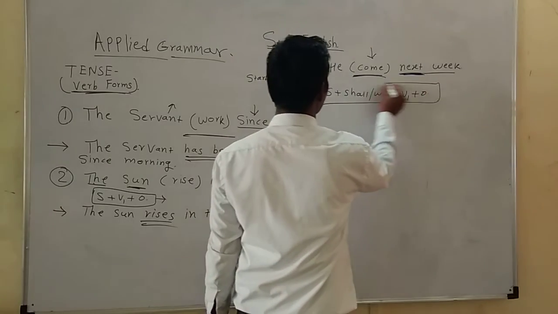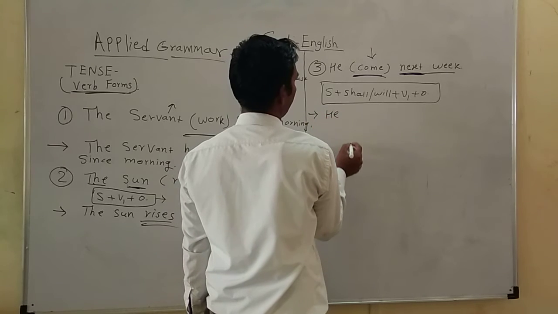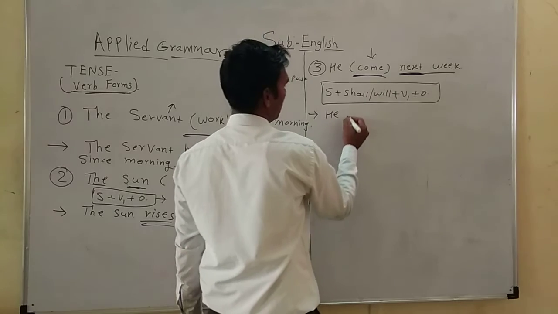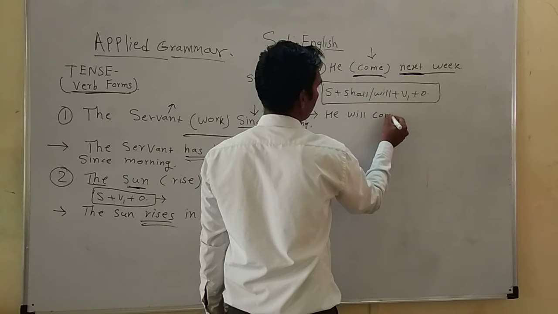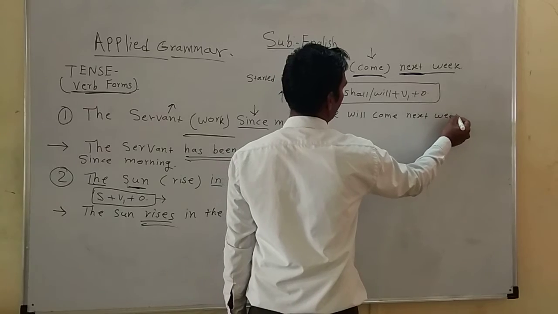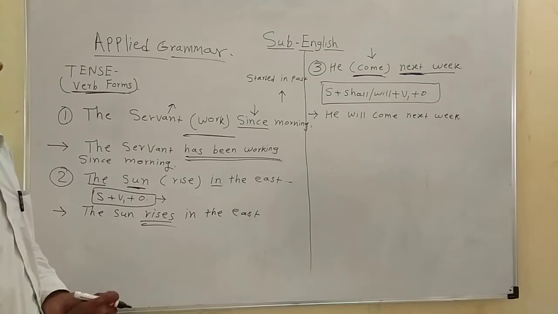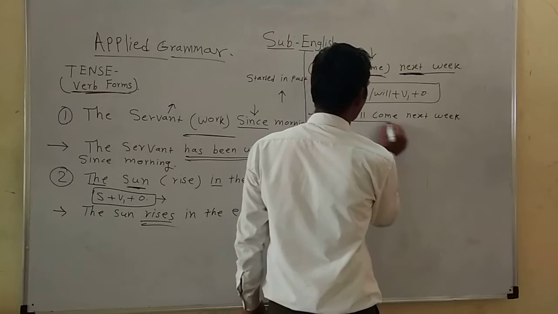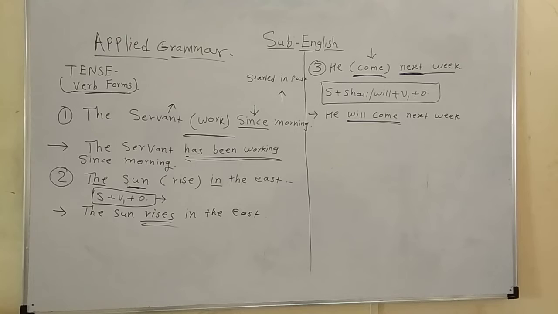So here the subject is he, and after he we use will: he will come next week. The correct verb form is will come.